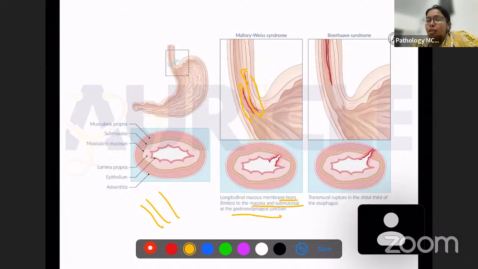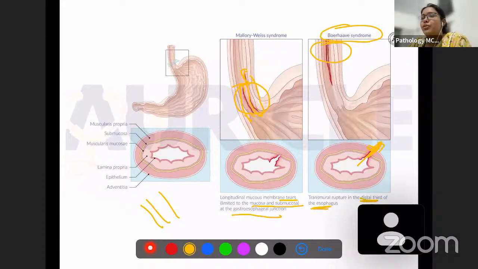Similarly, there is another condition which is known as Boerhaave syndrome. In Boerhaave syndrome, the tear is transmural. That is, you're going to have the tear throughout the layers. Even the mucosa, the muscularis and the serosa are going to be involved in Boerhaave syndrome. And this is not exactly in the gastroesophageal junction, but in the distal esophagus. Okay, in the distal esophagus. So these are the two conditions which you have to remember. Both of these are associated with vomiting, and after alcohol also this can be seen. Boerhaave syndrome and Mallory-Weiss tear.